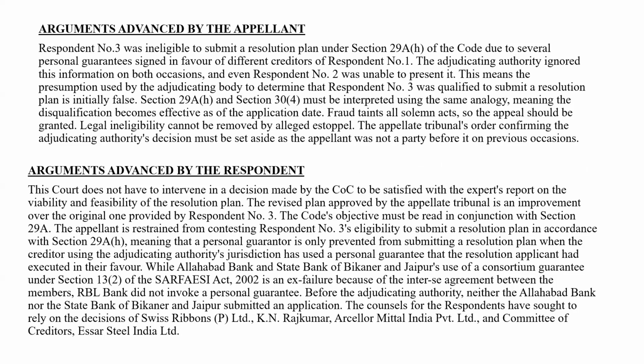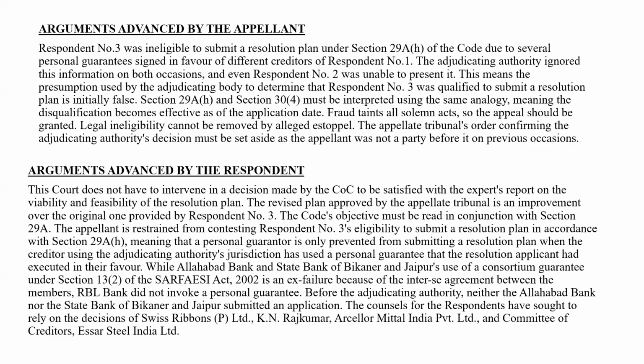Argument advanced by the appellant. Respondent number 3 was ineligible to submit a resolution plan under section 29A(h) of the code due to several personal guarantees signed in favor of different creditors of respondent 1. The adjudicating authority ignored this information on both occasions, and even respondent number 2 was unable to present it. This means the presumption used by the adjudicating body to determine that respondent 3 was qualified to submit a resolution